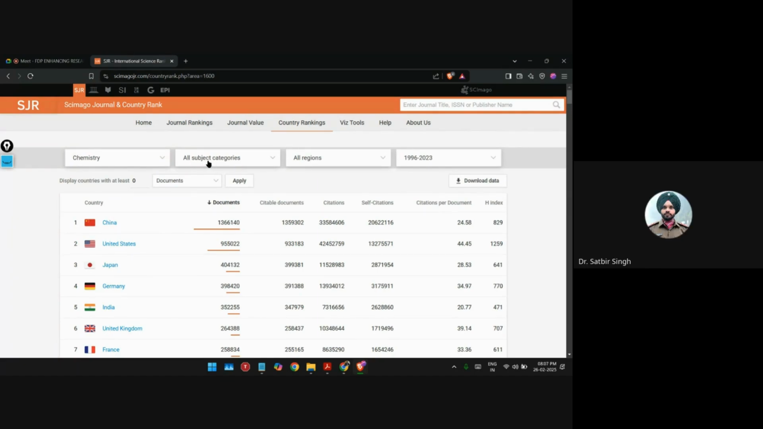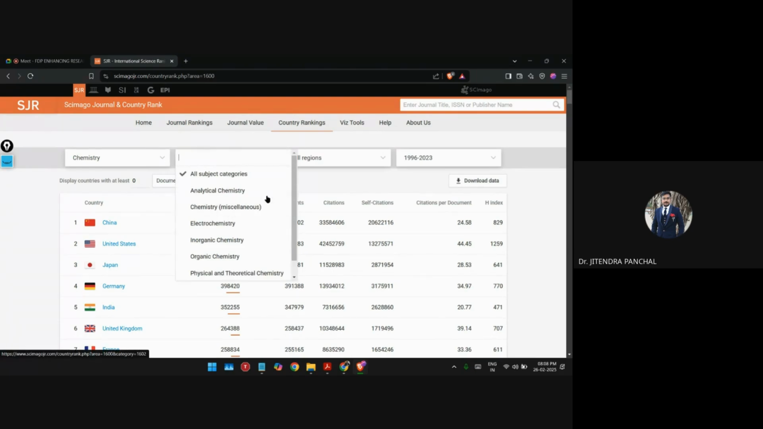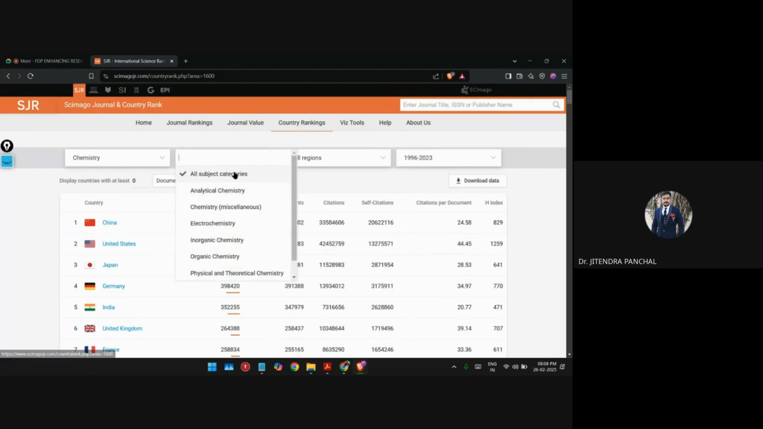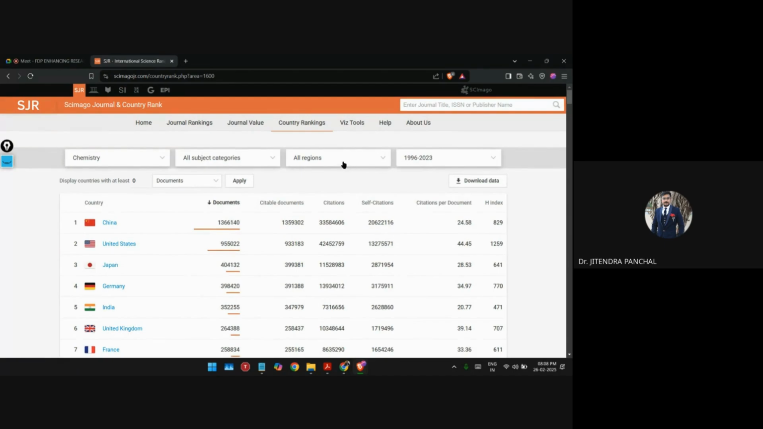Okay. Again, here, if you come back to the second tab, all the subject categories are given. So in chemistry, let's see how many subject categories are available. Here you can see analytical chemistry, chemistry miscellaneous, electrochemistry, inorganic, organic, and physical spectroscopy. So this many subject areas are available, right? And now let me keep this as all subjects for now.